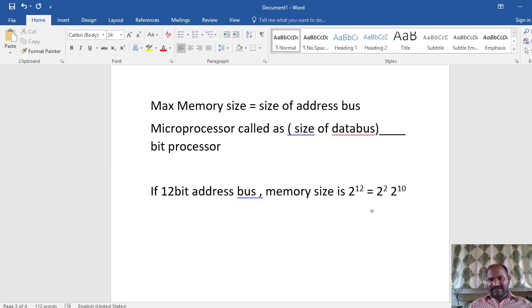You know that in mathematics, 2 power 2 means 4. But in the microprocessor, 2 power 10 is called K. So the maximum memory that can be accessible by your microprocessor is 4K. Like this, they may ask the question in competitive exams also. This is all we are supposed to know before starting the 8086 microprocessor or any kind of microprocessor.